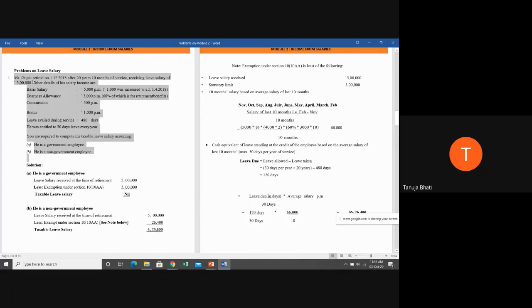Mr. Gupta retired on 1/12/2018. Remember, students, he is retiring on 1st December 2018 after 20 years, 10 months of service, receiving leave salary of 5 lakh rupees. So he has received a leave salary of 5 lakh rupees on retirement.